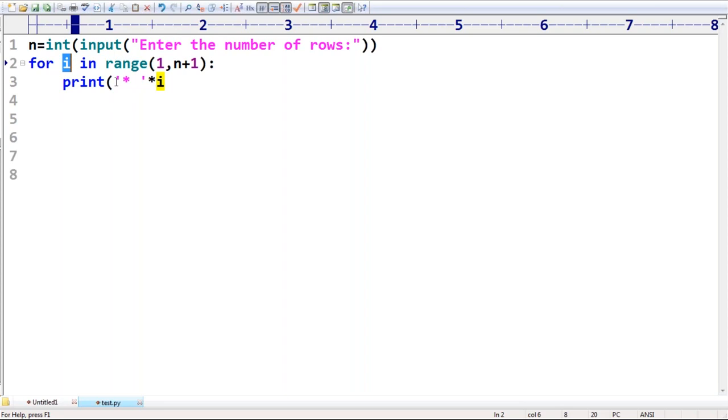If I is 2, then 2 times it will be printed. If I is 3, 3 times. If I is 4, 4 times, like this. Comma, end is equal to space. Of course, here the end attribute is not required, right? So that's all. A simple code, sir.